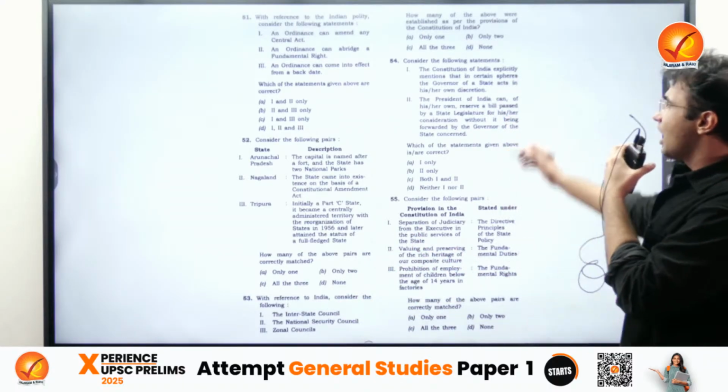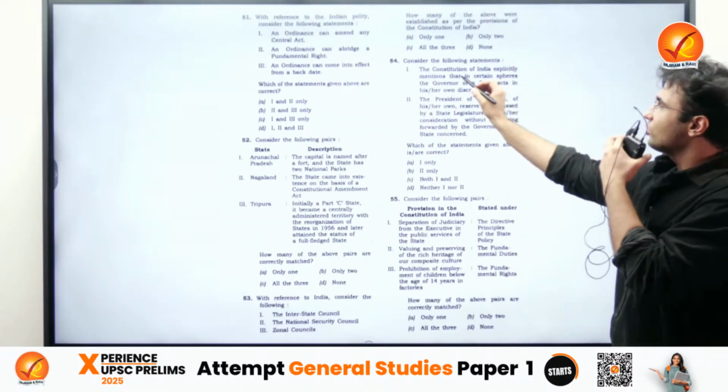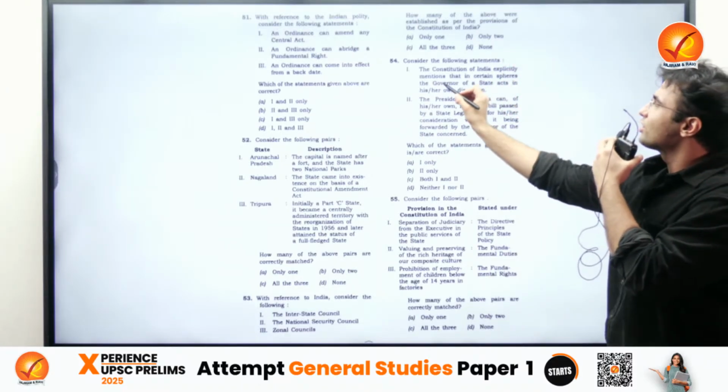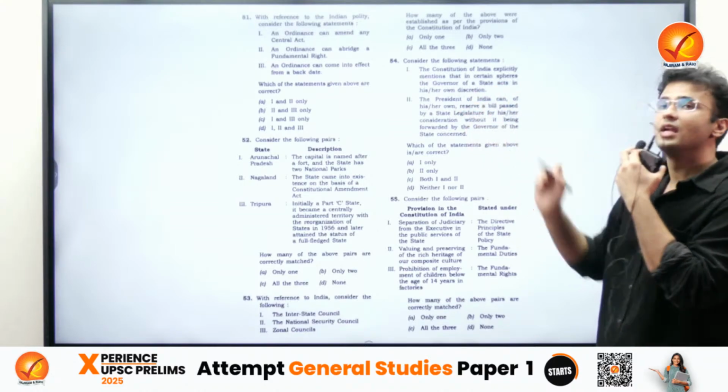Now here again, a very important question. The Constitution of India explicitly mentions that in certain spheres the governor of a state acts in his or her discretion.